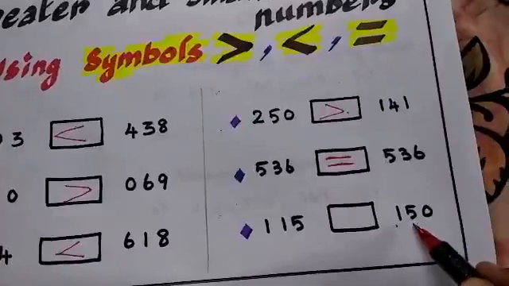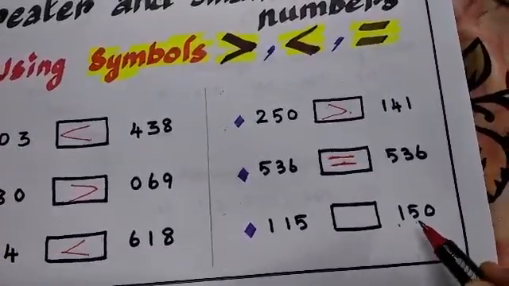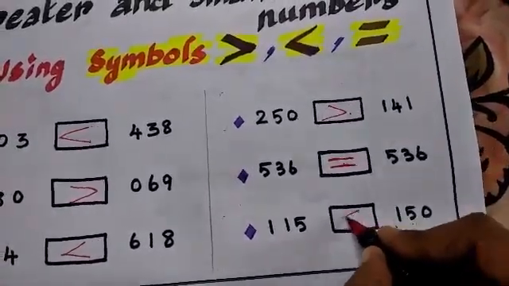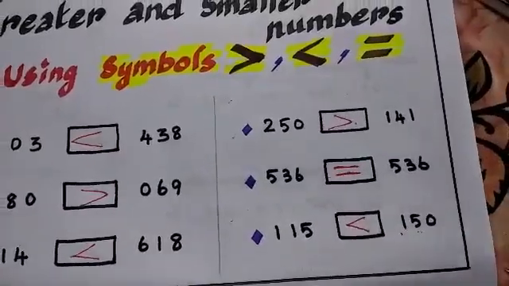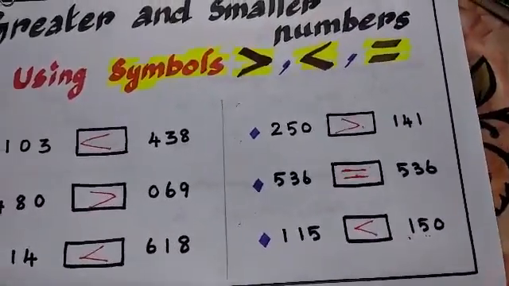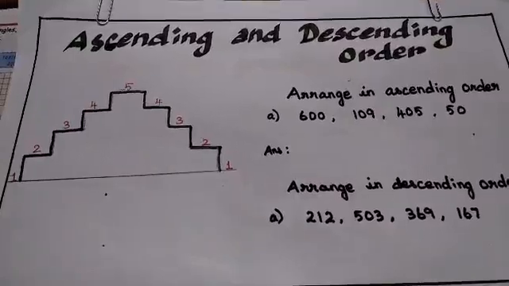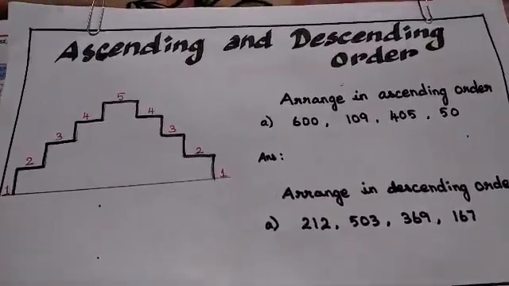Which is bigger, 1 or 5? 5 is bigger. Yes. Okay. So the crocodile mouth opens widely toward this side. Understood? Okay. Next we are moving to ascending and descending order numbers.